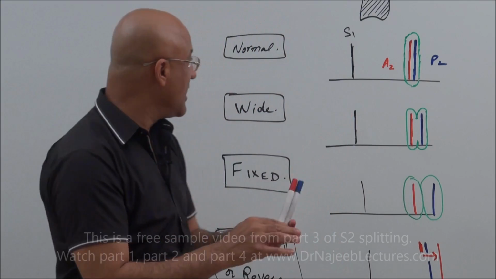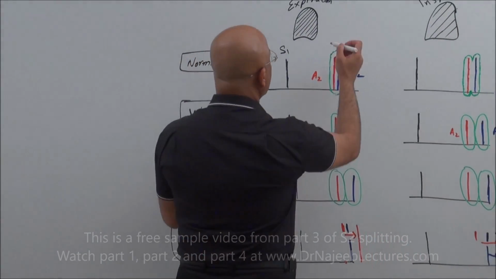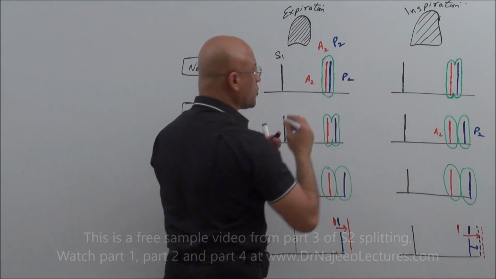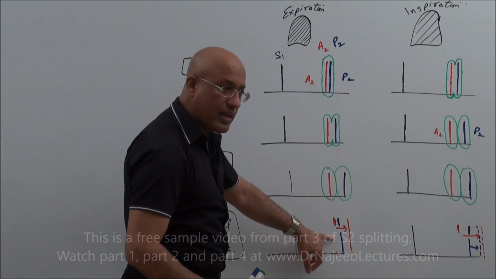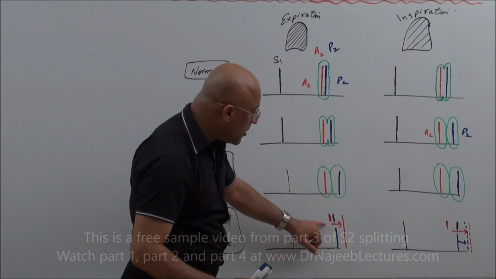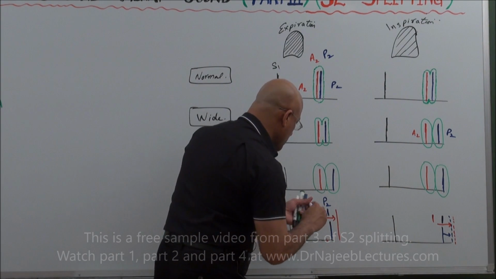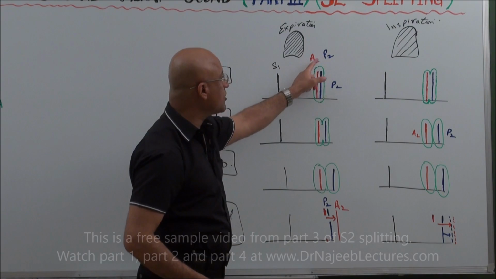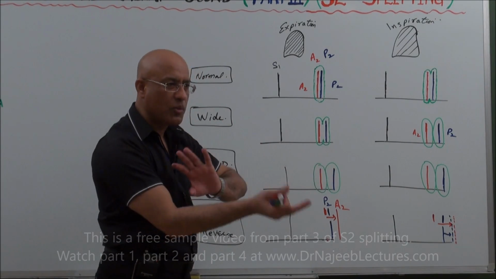So when the position reverses, associate professor, I mean, normally it is A2 followed by P2. So we can remember normally it is associate professor, right? But in case of what? In this condition, which I will explain in detail later, the problem is A2 is too much delayed and the pattern becomes P2 followed by A2, and now this is PA, not AP, not associate professor, it is PA, physician assistant. Just remember. So the position is reversed.